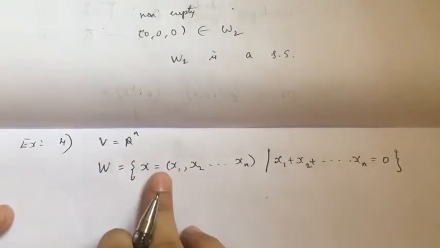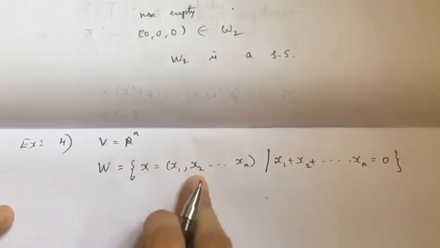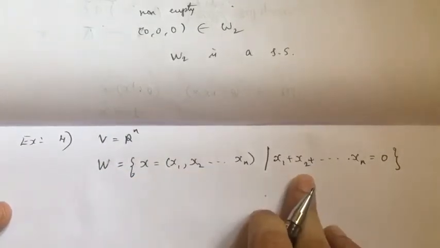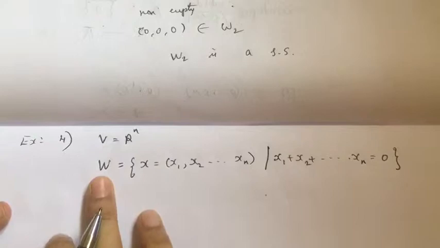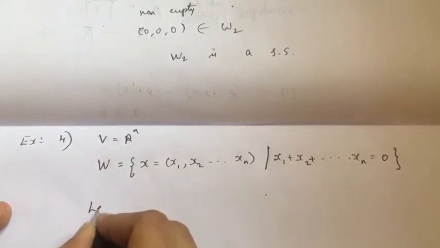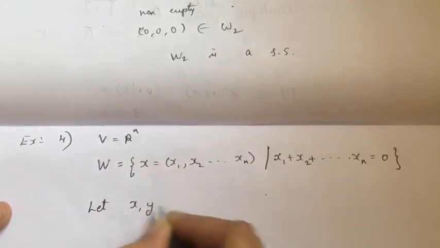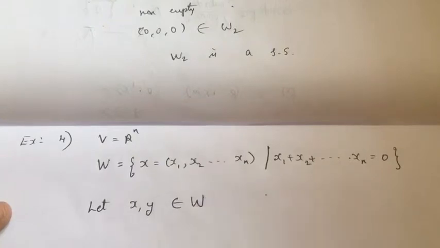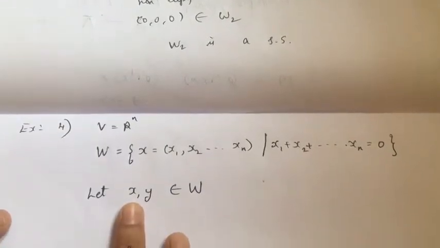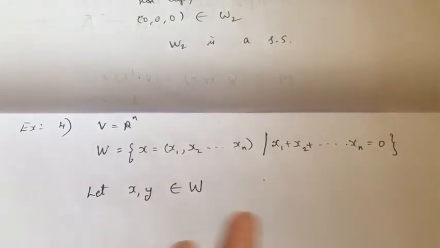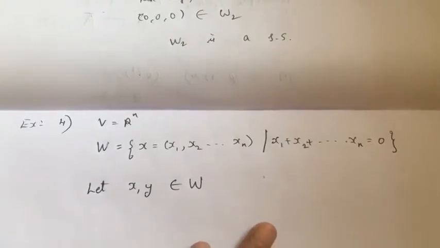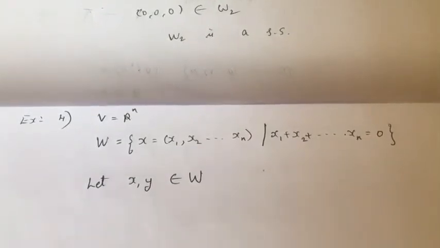Of course, it is non-empty, so no problem with the emptiness. There is an element in W. Now let me consider two elements, x and y, belonging to W. Then I have to check whether x plus y or x minus y belongs to W or not, and I have to check whether ax belongs to W or not.